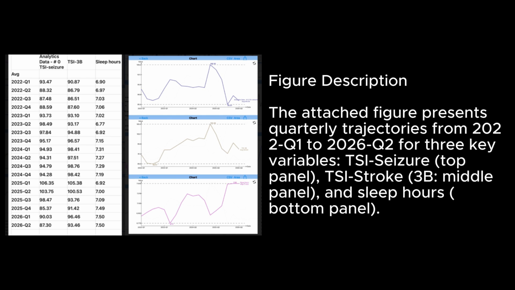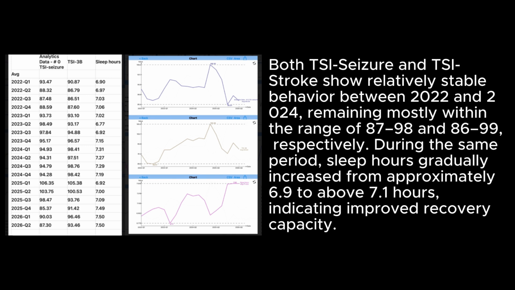Figure description: the attached figure presents quarterly trajectories from 2022 Q1 to 2026 Q2 for 3 key variables: TSI seizure, top panel, TSI stroke 3b, middle panel, and sleep hours, bottom panel. Both TSI seizure and TSI stroke show relatively stable behavior between 2022 and 2024, remaining mostly within the range of 87 to 98 and 86 to 99, respectively, during the same period. Sleep hours gradually increased from approximately 6.9 to above 7.1 hours, indicating improved recovery capacity.